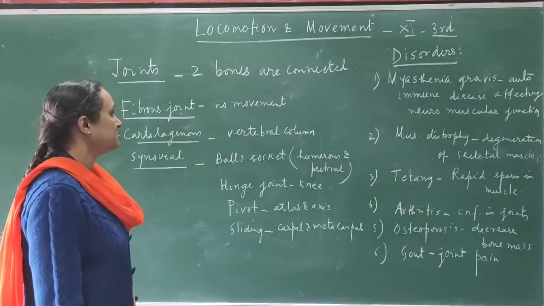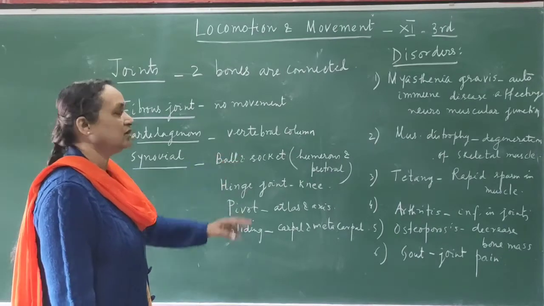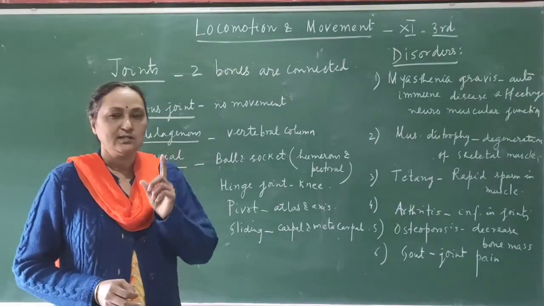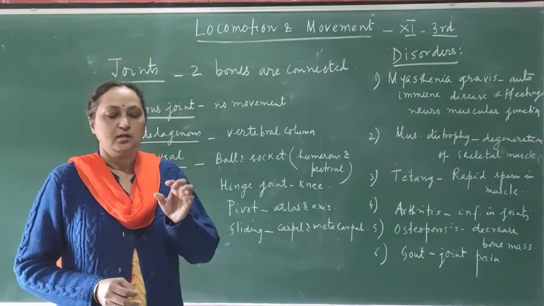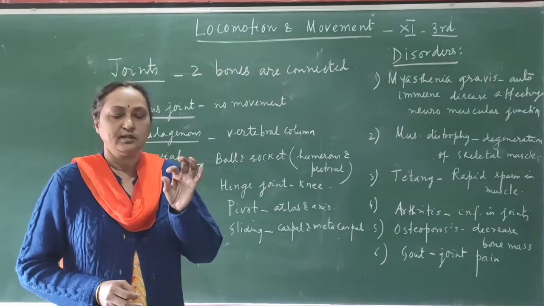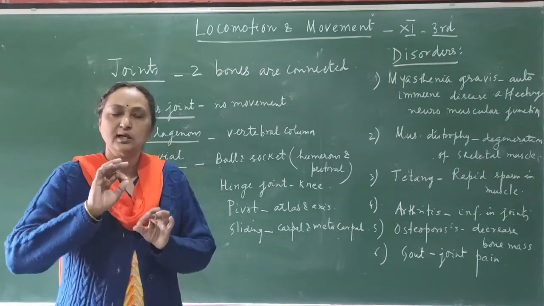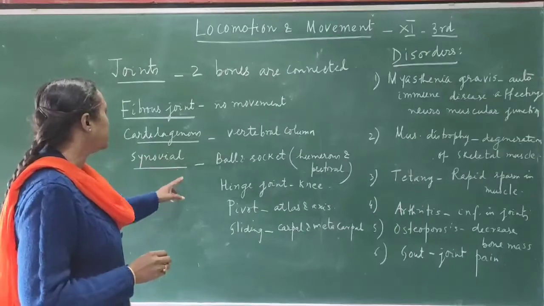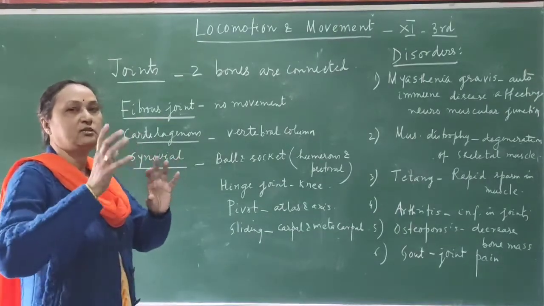Then the cartilaginous joint, that is present in the vertebral column. I told you that there are 26 bones in the vertebral column and one single bone is called a vertebra. So two vertebrae are connected with the help of the cartilaginous joint, so that a little bit of movement is possible. Then the synovial joint, where proper movement is possible.